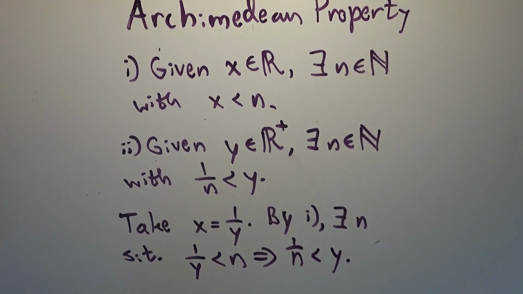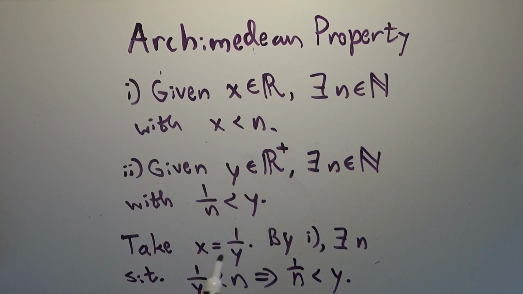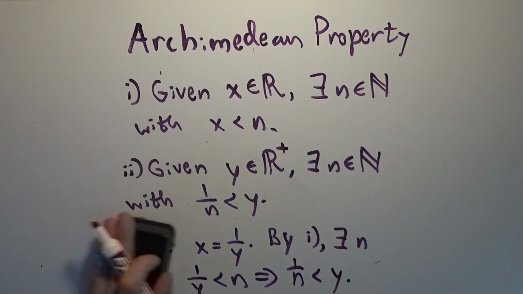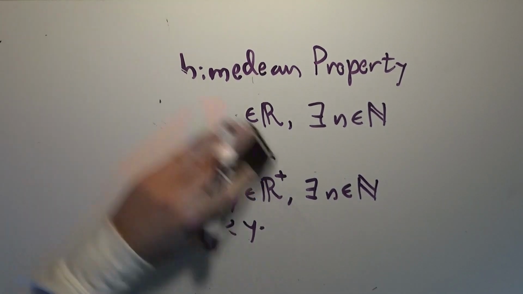So we have the fact that no matter how big you pick a real number, there's always an integer bigger than it, and no matter how small you pick a positive real number, there's always the reciprocal of an integer that is less than that. And so that's the Archimedean property, and that's another thing we're going to need. So you should write that down if you're interested in keeping notes. I'm just sort of going through the proofs so far.